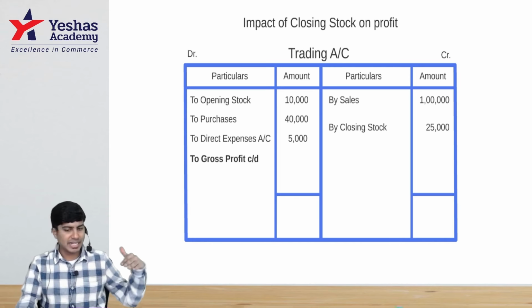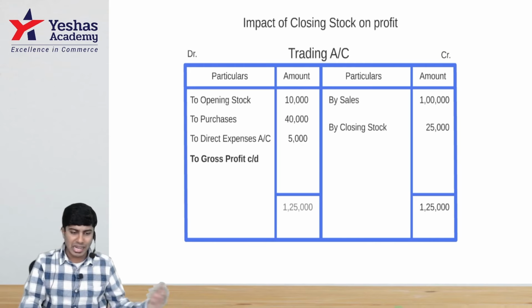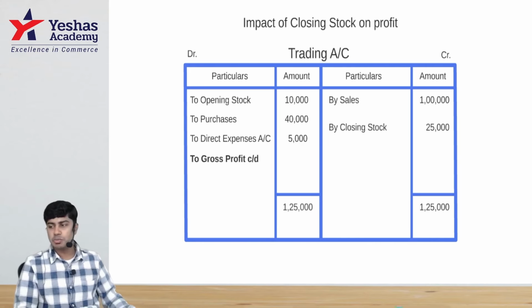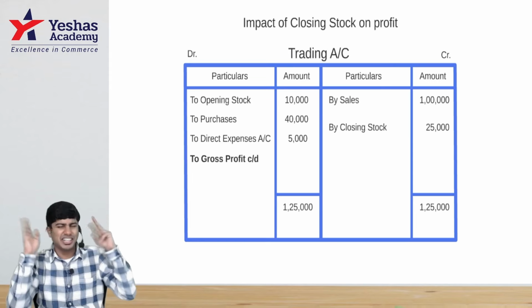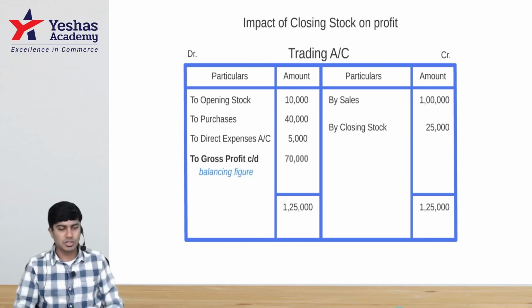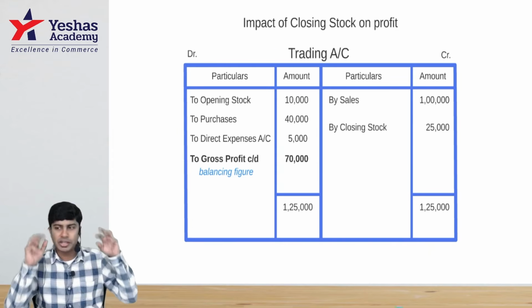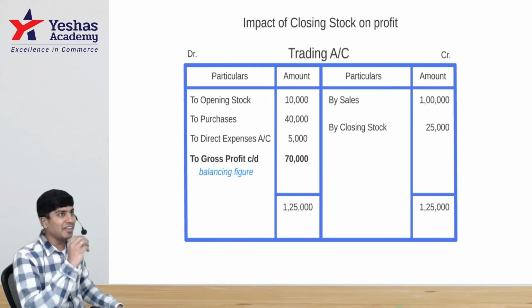Take the total on the credit side, 1 lakh 25. Write the same total on the debit side, 1 lakh 25. Now find gross profit as the balancing figure. 40 plus 10, 50, 55. If you deduct from 1 lakh 25 the 10, 40 and 5, what do you get? 75,000 is balancing. Sorry, 70,000 is the balancing figure. Everyone understood 70? Now let's play with closing stock.